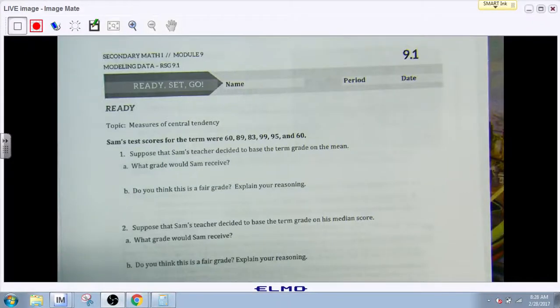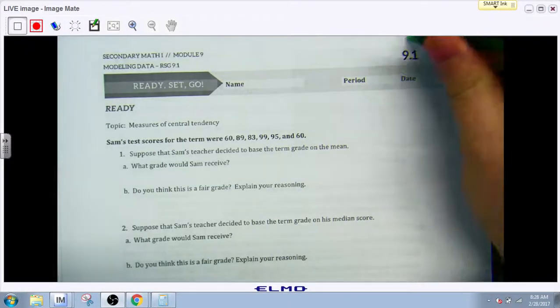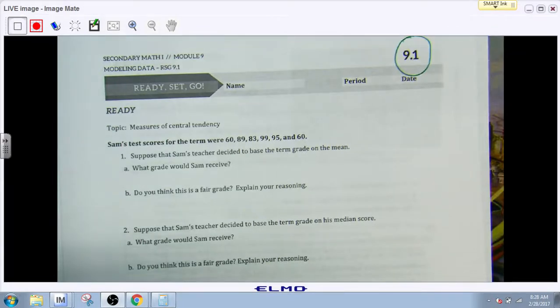Morning, everybody. Welcome to the homework helper for 9.1. A day delayed, but you know, life happens. Let's go ahead and get started.